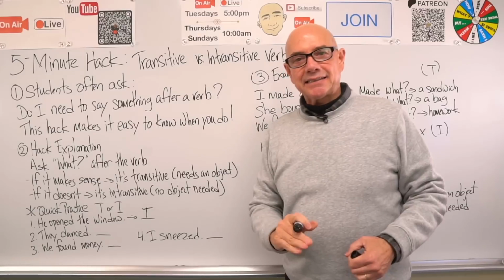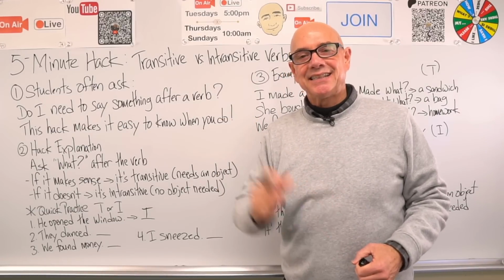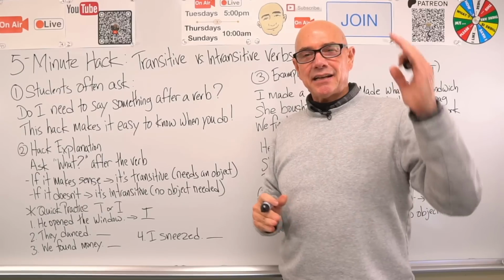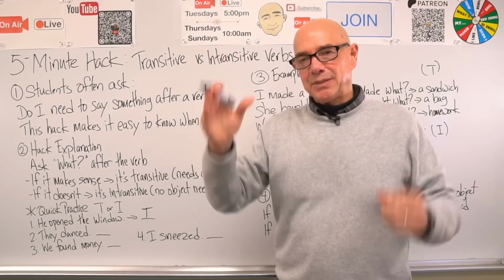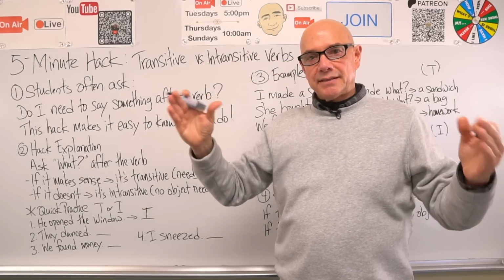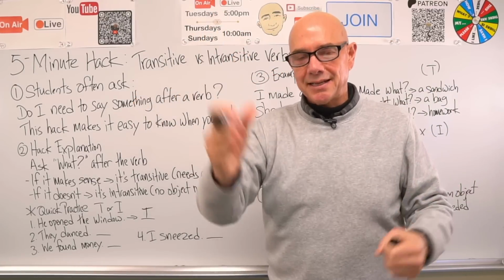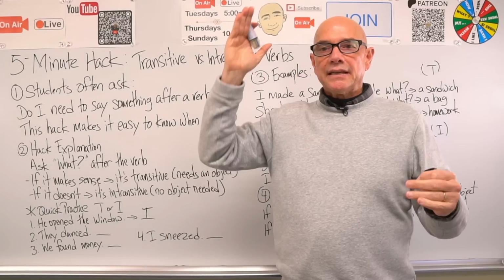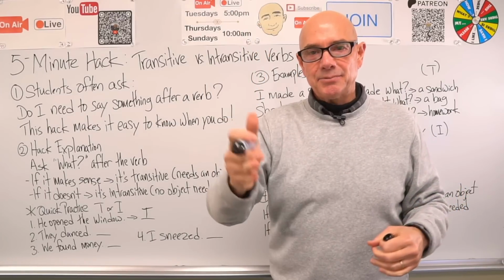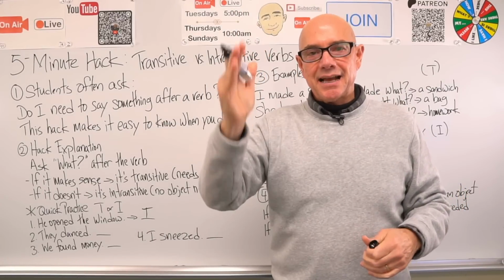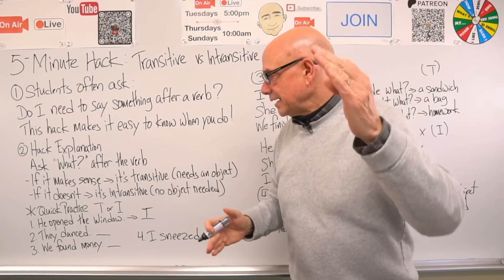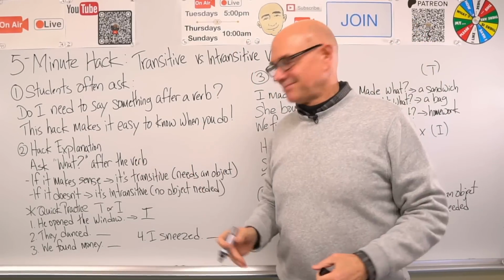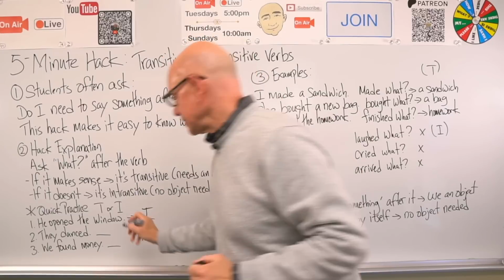They danced. Is danced a transitive verb or intransitive verb? Danced what? Right. So it's intransitive. It does not take an object. Danced does not take an object, does not take a thing. It is complete, right? We understand they danced. Let's put an I.